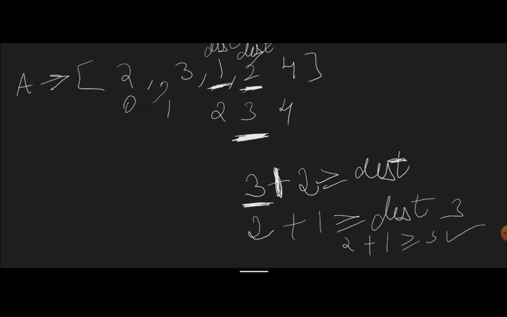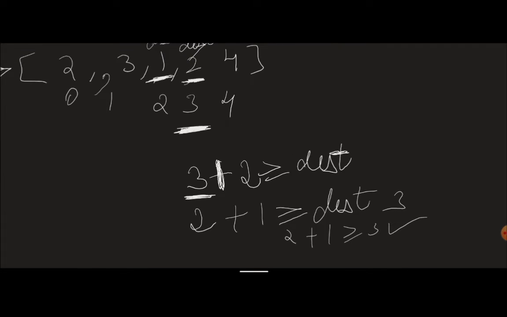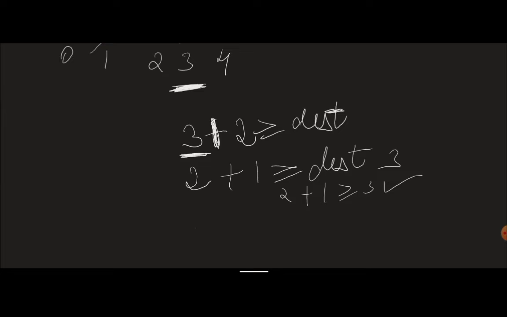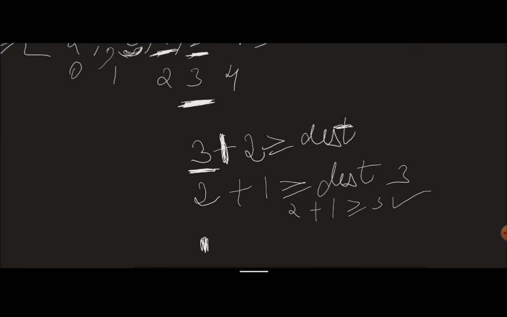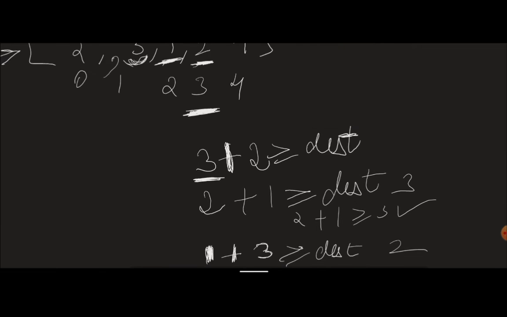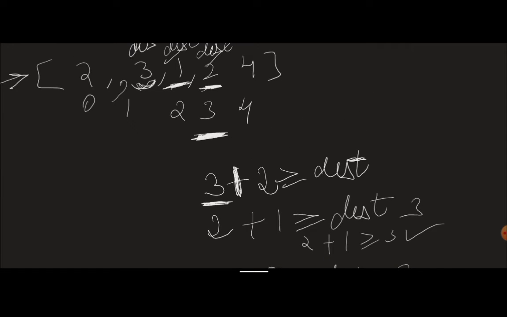So if it is true, we move to one destination before it. We need to check whether or not we'll be able to reach this destination, right? We say okay, fine, we move the destination, and now we'll check from here. We say okay, 1, the index that I am at, plus the maximum number of steps that I can take, that is 3. If it is greater than or equal to my destination, the destination currently is 2, so is 3 plus 1 greater than or equal to 2? Yes, right? So I say okay, move my destination here.